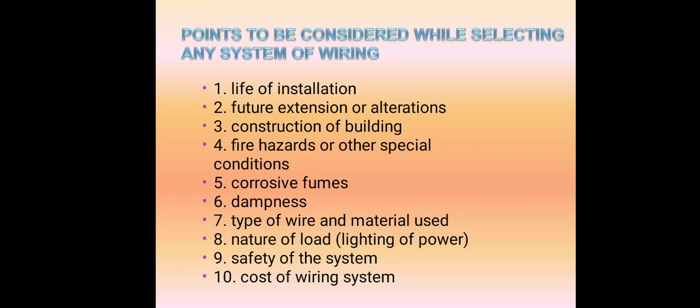Then the types of wire and material used. What type of wire we are using, because it represents the quality of the system. The nature of the load, whether it is a light load or a load for higher power rating. The safety of the system is very important, and the cost of the wiring. If you go for aluminum wire, it is very cheap. If you go for copper wire, it is very costly.